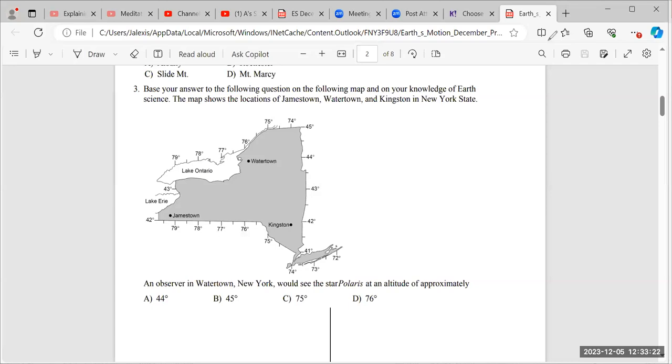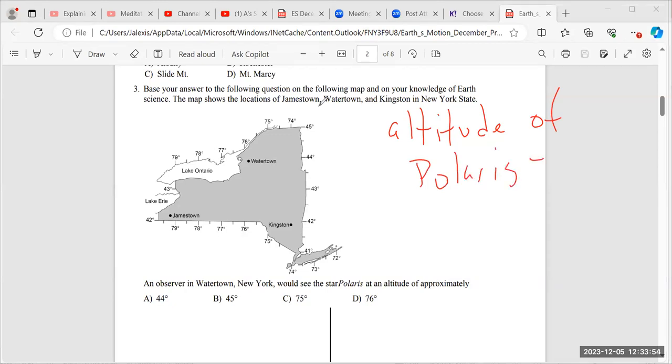All right, number 3. Number 3 says, base your answer to the following questions on the following map and on your knowledge of earth science. The map shows the locations of Jamestown, Watertown, and Kingston in New York State. An observer in Watertown, New York would see the star Polaris at an altitude of approximately what? Remember that we said it time and time again. The altitude of Polaris is equal to the location's latitude.